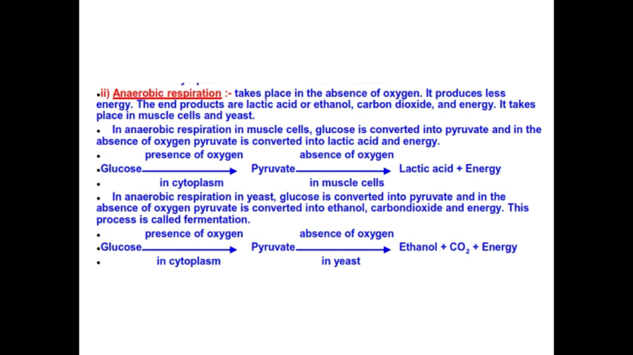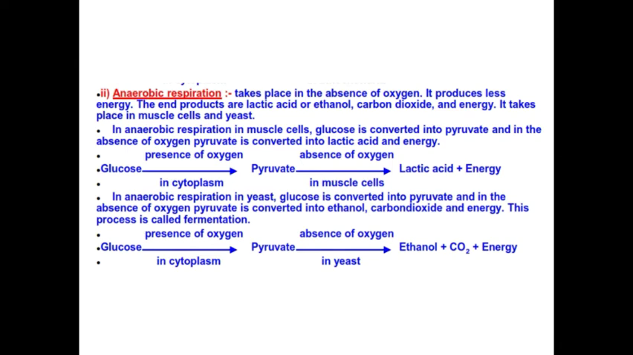Can you understand the difference between aerobic and anaerobic respiration, children? In aerobic respiration, a lot of energy is released. In anaerobic respiration, a lesser amount of energy is released. Aerobic respiration takes place in the presence of oxygen, whereas anaerobic respiration takes place in the absence or lack of oxygen. So here two types are there. One is the production of lactic acid and another one is ethanol.